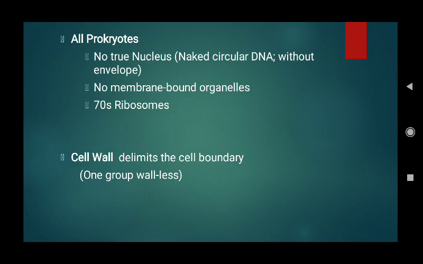Now their ribosomes, they possess ribosomes which are designated as 70S ribosomes. When we talk of ribosomes, there are two types of ribosomes. One is 70S and another category is 80S. 70S ribosomes are exclusively present in prokaryotes and the 80S are present in eukaryotes. The only difference between these ribosomes is while 70S ribosomes sediment later in the centrifuge, the 80S ribosomes, when allowed to settle down, sediment early.